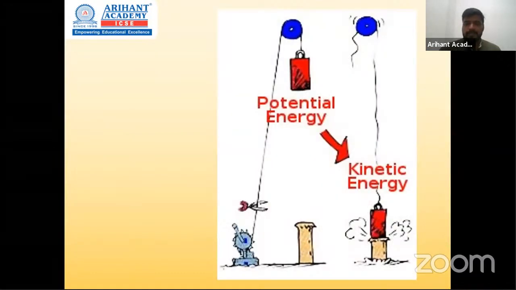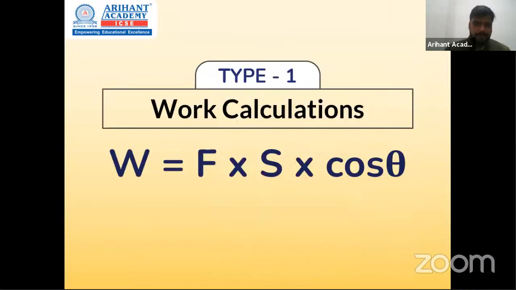So potential energy always converts into kinetic energy. So that's the conversion that you will see in all the cases. Now, to begin with, numericals. As I said, numericals are the major part of this chapter and a likely asked question. So we have distributed numericals into different types, and depending on the type, we have a special formula for each type.